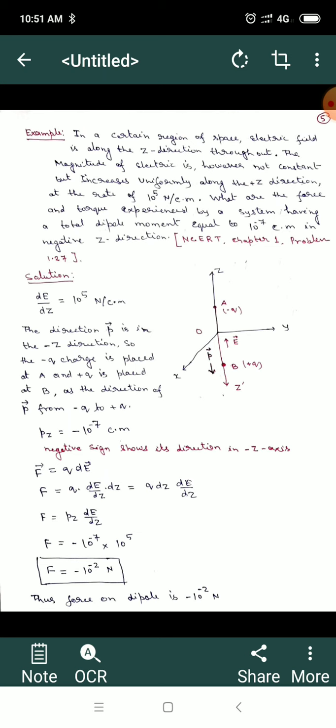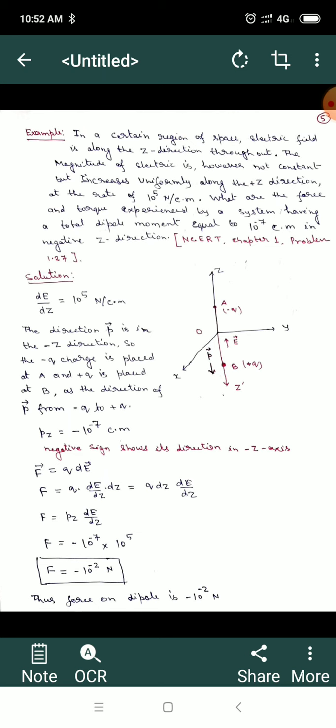That is why the direction of P is in the negative z direction. So I have written point B with plus Q charge and point A with minus Q charge, and the electric field is changing in the positive z direction, dE upon dz being 10 power 5 Newton per coulomb. Another quantity given is Pz, the electric dipole in the z direction, that is minus 10 power minus 7 coulomb meter. The negative sign shows that the direction of P is along minus z axis.